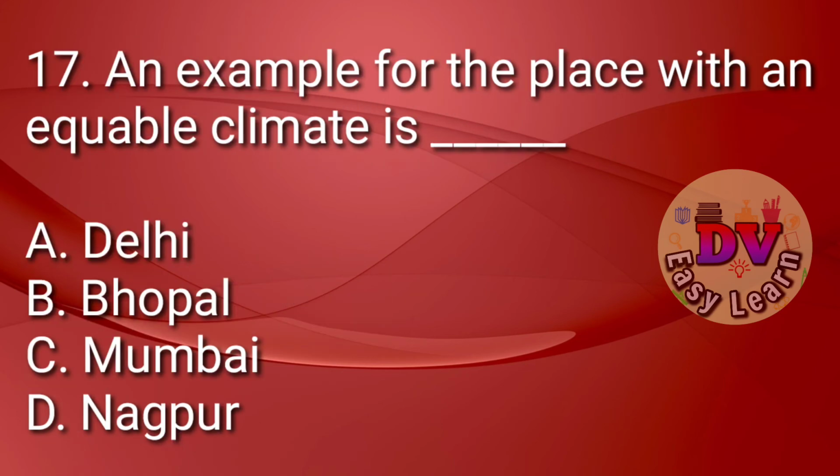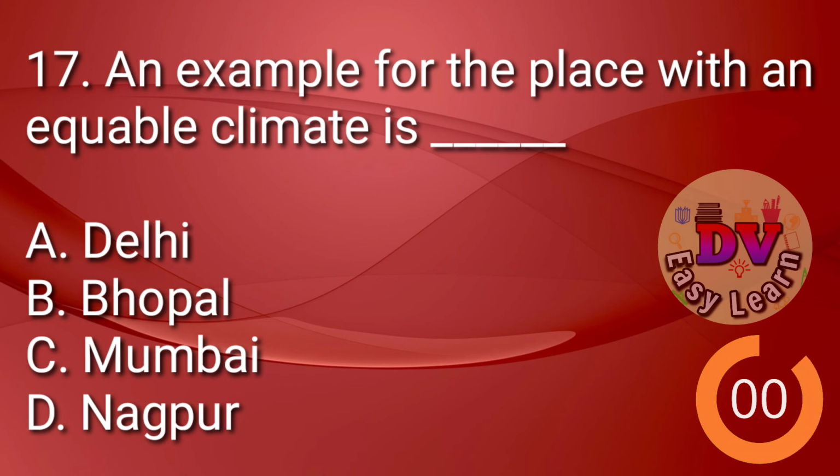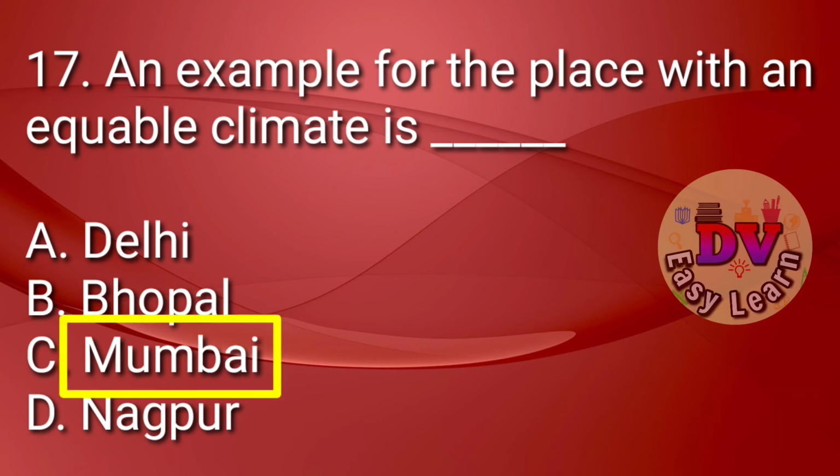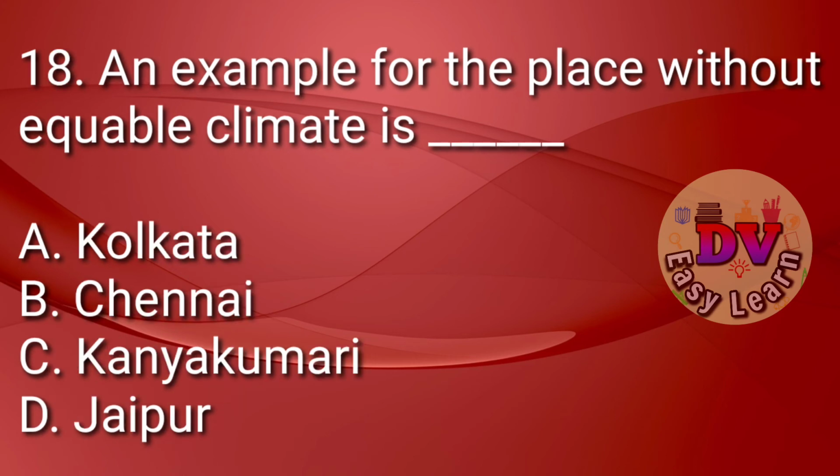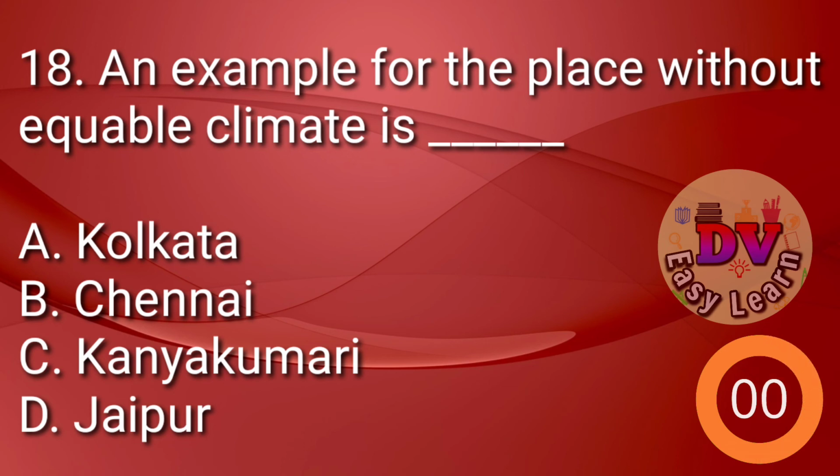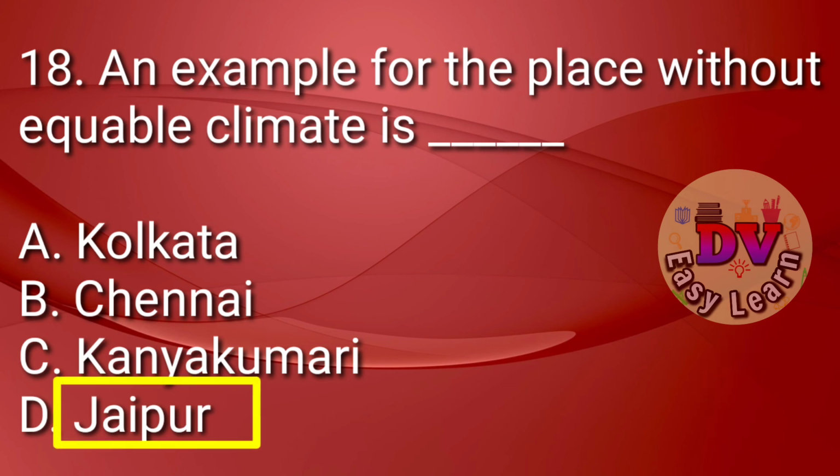An example for the place with an equable climate is. Correct answer, Mumbai. Question number 18. An example for the place without equable climate is. Correct answer, Jaipur.